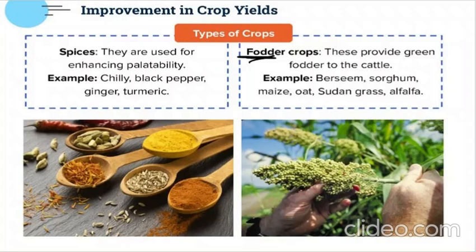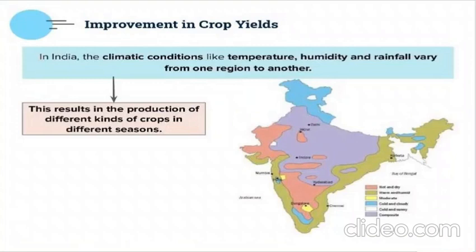So we studied these types of crops. What are the types of crops we studied? Oil crops, cereals, pulses, then vegetable crops, spices, and fodder crops. These are the types of crops we grow in India, right? Now, in India, we have a variety of climatic conditions. It's not only hot, not only cold, not only rainy. We have a mix of everything. The temperature is humid also, and rainfall also. From one region to another, it is changing. In some places it is cold, some places dry, some places hot.